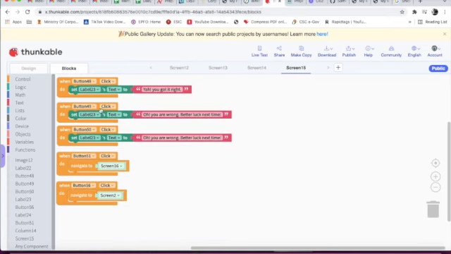Now this is screen 15. When button 48 click, set label 23 text to "yeah you got it right." Button 49 click, set label 23 text to "oh you are wrong, better luck next time." When button 50 click, set label 23 text to "oh you are wrong, better luck next time." When button 51 click, navigate to screen 16. Button 56 click, navigate to screen 2.